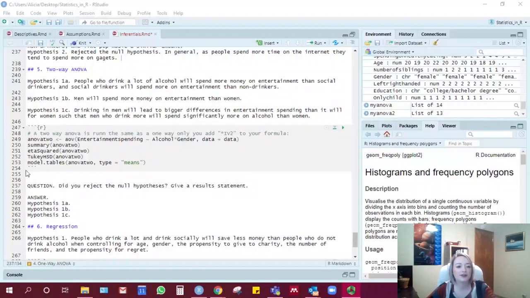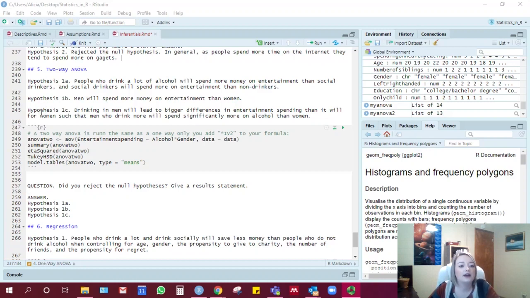Okay, finally we're going to run the two-way ANOVA and the regression. We only set up one set of hypotheses for each of these. So for the two-way ANOVA, our hypothesis for the first main effect was that people who drink a lot of alcohol will spend more money on entertainment than social drinkers, and social drinkers will spend more on entertainment than non-drinkers. The hypothesis for our other main effect was that men will spend more money on entertainment than women.